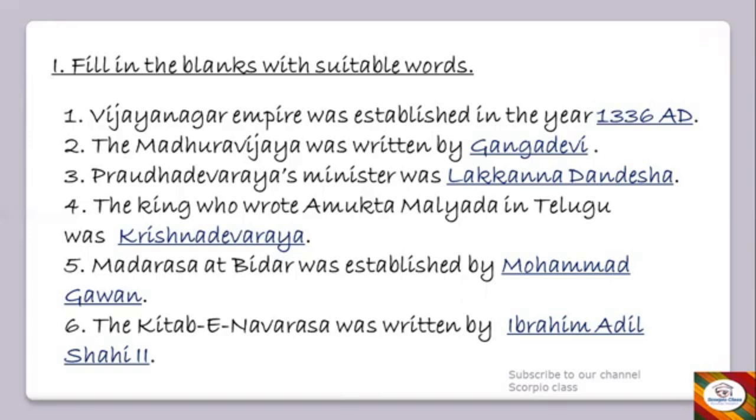Okay, next, Prodadeva Raya's minister was dash. That's Lakana Dandesha. Lakana Dandesha was the minister. Next, the king who wrote Amukta Malayada in Telugu was dash. It was Krishna Deva Raya. Next, madrasa at Bidar was established by dash. It's Muhammad Gawan. Okay. Next, the Kitab-e Navrasa was written by dash. So it is Ibrahim Adil Shahi the second. Okay. So these are the fill in the blanks with the answers.